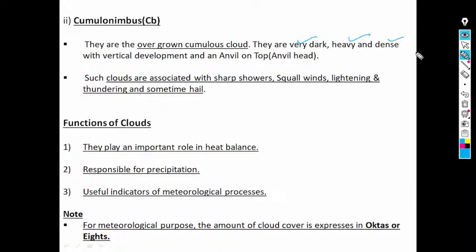Anvil on top, what are we referring to? Anvil on top means it's just like the cobbler's anvil, what a cobbler uses. It is this one, anvil on top.